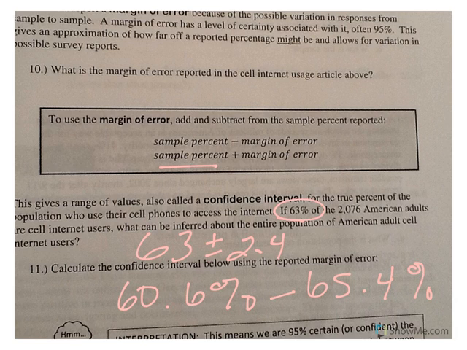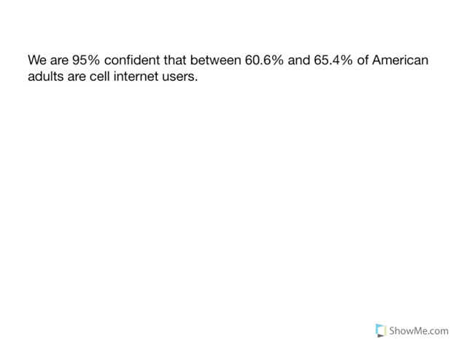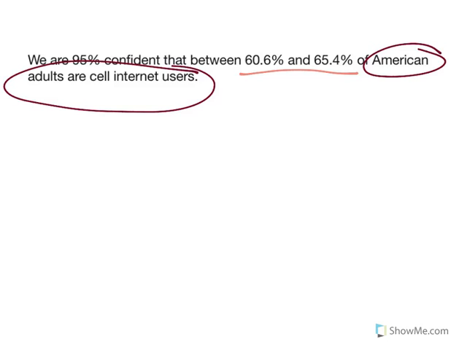Okay, so we can write sentences, and I would write a sentence that looks a little bit like this for this problem. My sentences always look pretty much the same. They always start with, we are 95% confident that, and then I put in my confidence interval, between 60.6% and 65.4% of, and then whatever I'm talking about.